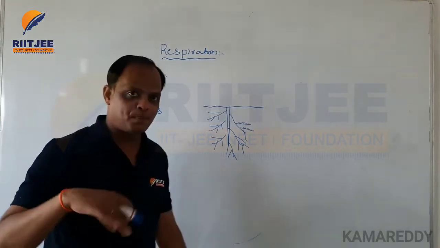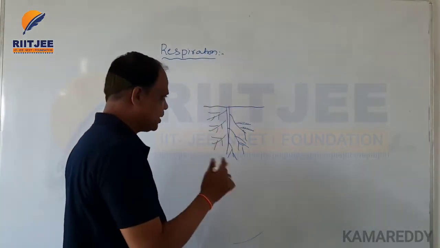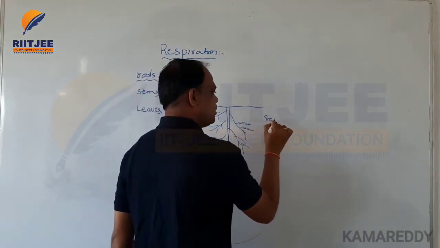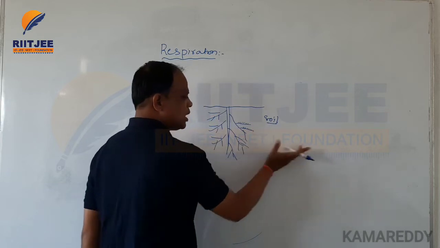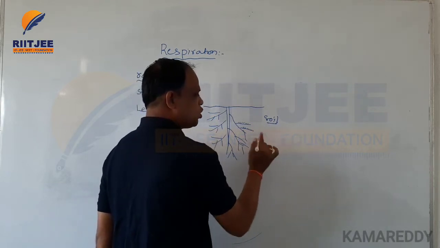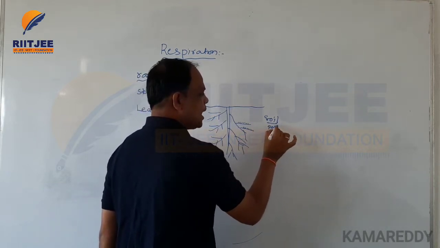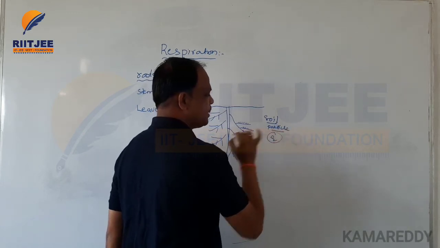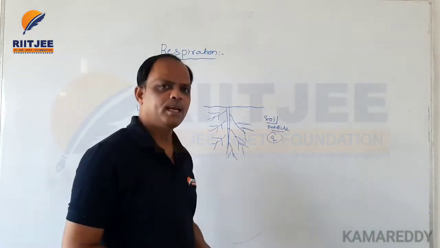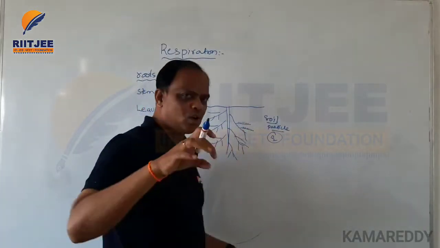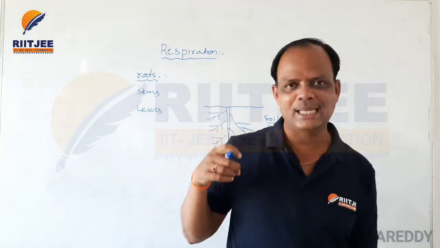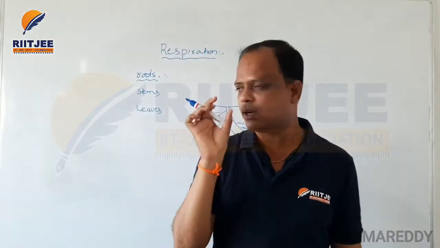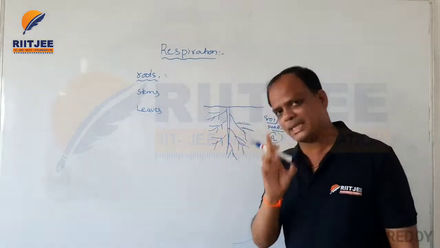How do the roots respire? The roots are present inside the soil and are distributed among the soil particles, and oxygen is present between these soil particles. So the root hairs absorb oxygen from the intercellular spaces of the soil particles.